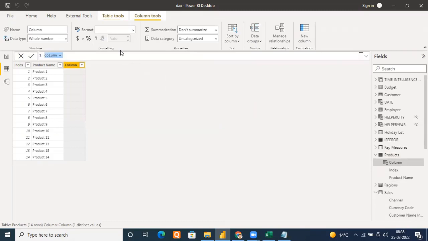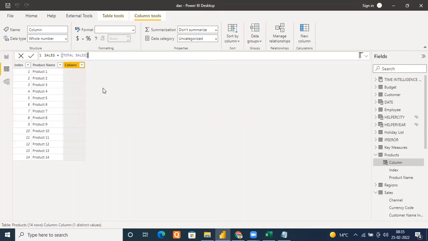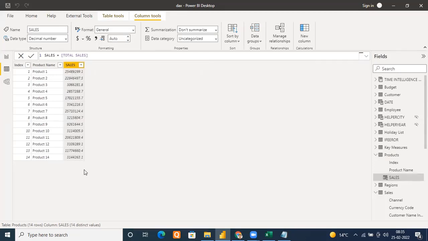Suppose this column name is Total Sales, whatever you want to call it, is your choice. Total Sales equals to. I can directly mention my measure because measures have implicit CALCULATE with them, so I can directly pass Total Sales. No issue. I'll get the result correctly. In front of every product, I will be seeing their total sales. Fine. Done. Now sometimes you will have this kind of data where you have product names available and there are some values available, and your boss says, in front of these, I want to show their rank.